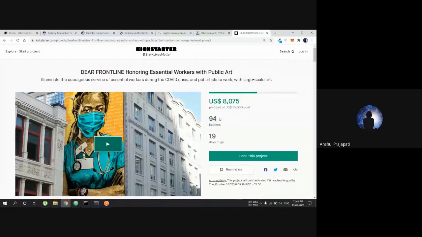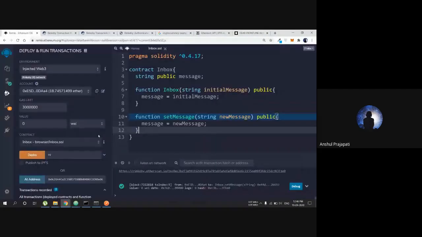So in this way we are going to create our application. If more than 50% of the investors are saying yes, then that request is going to be valid, and the manager can use that money in the way we want.